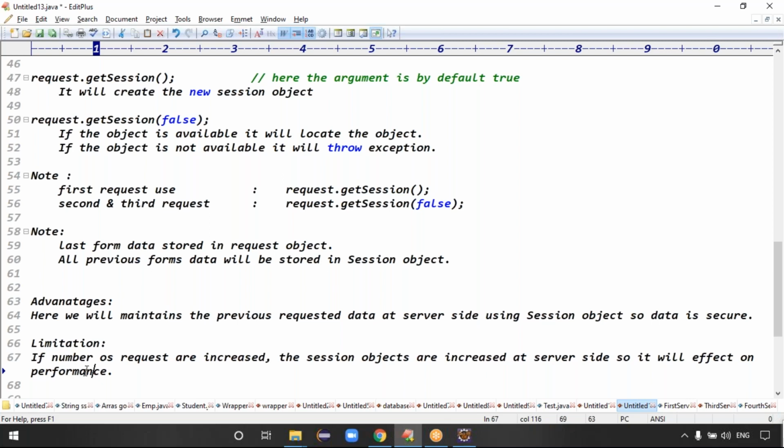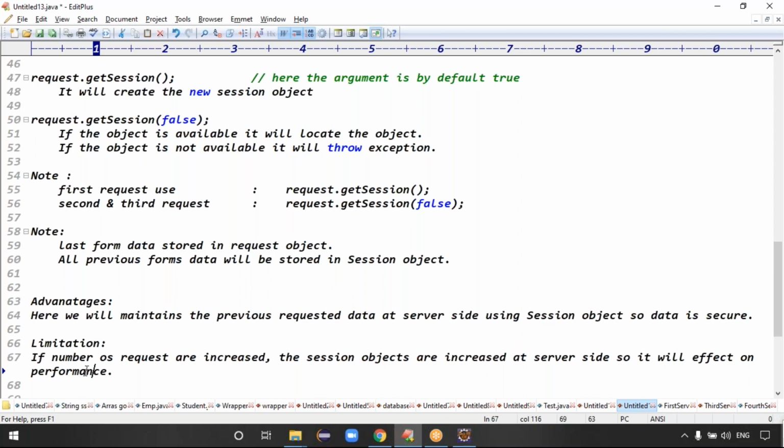But in that mechanism, what is the advantage? The burden on the server is decreased because we maintain the data at client side. But is the data secure or not secure? Not secure, sir. Exactly. Someone could steal.